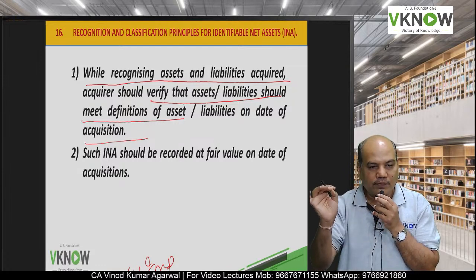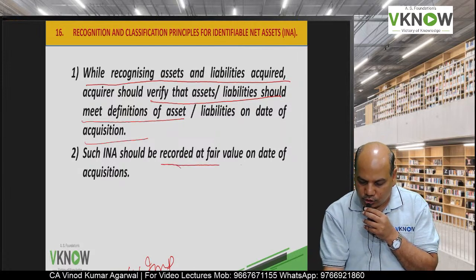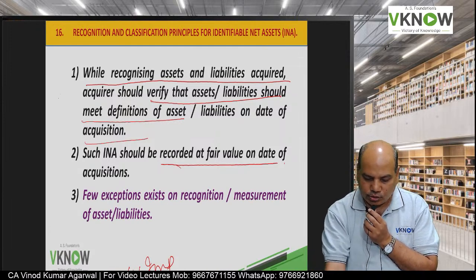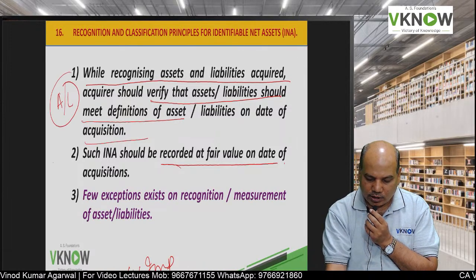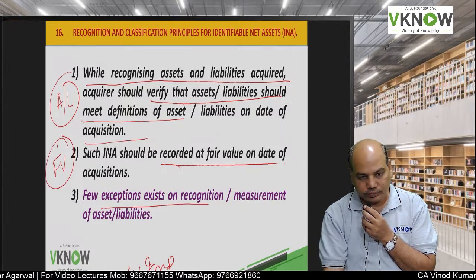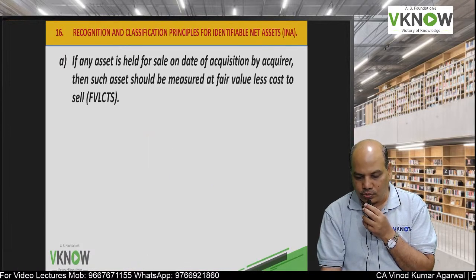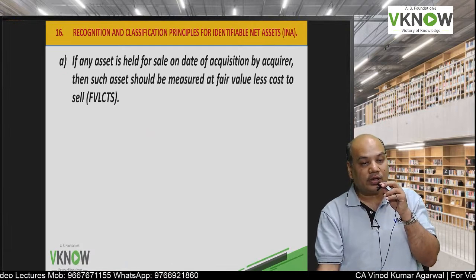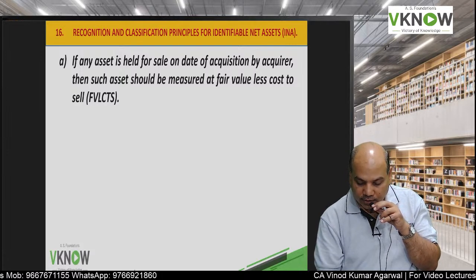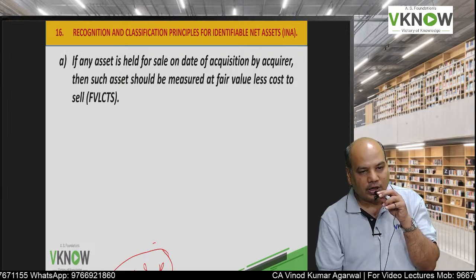If they meet the definition of asset and liability on the date of acquisition, then we are going to record them at fair value. So first they should meet the definition of asset and liability, and then they are recorded at fair value, but there are some exceptions on recognition and measurement. We have to keep in mind these recognition and measurement exceptions, very important for exam. Your institute will check your knowledge on every line item.